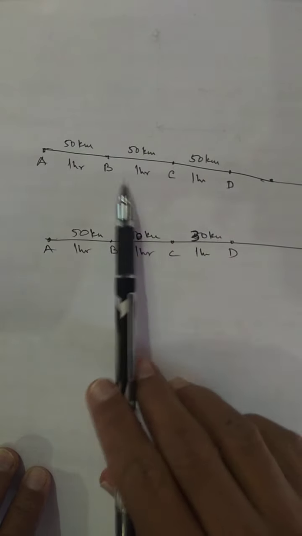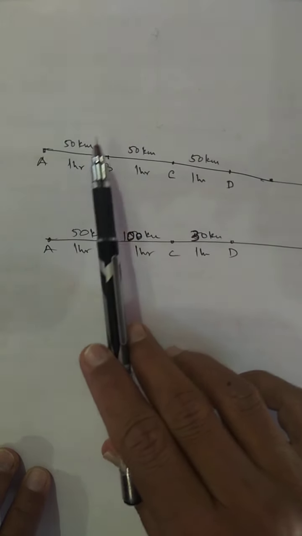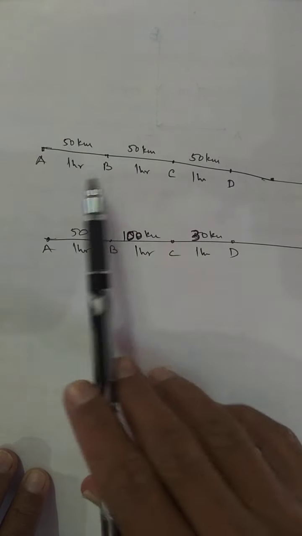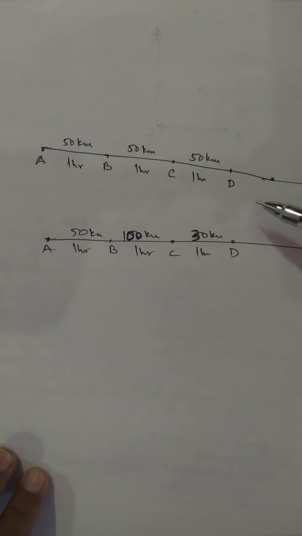It is moving in a straight line and the motion is uniform. It is covering equal distances in equal intervals of time. So it is known as uniform motion. Here we can also say that the speed of the vehicle is constant. Next example,